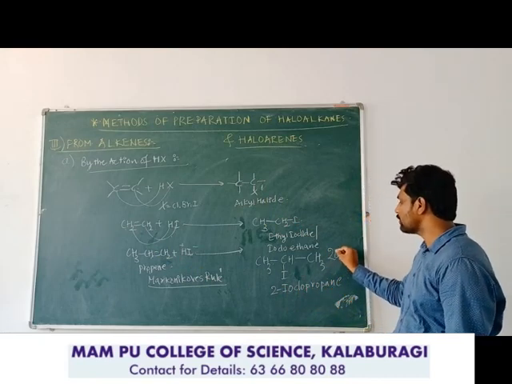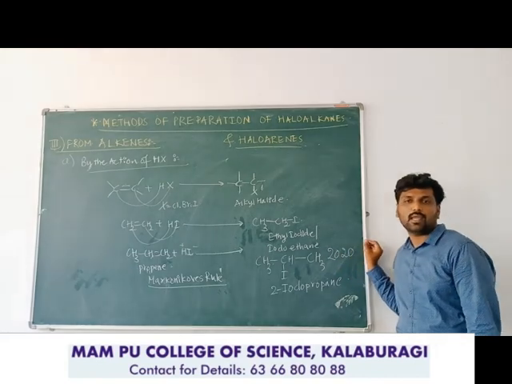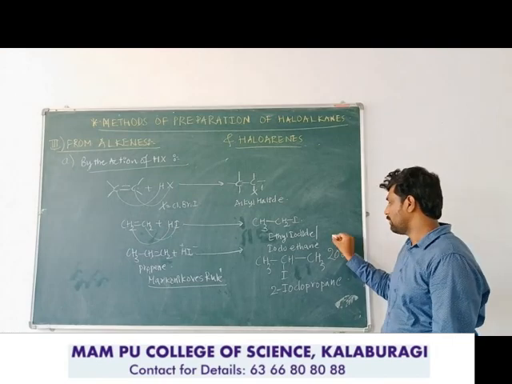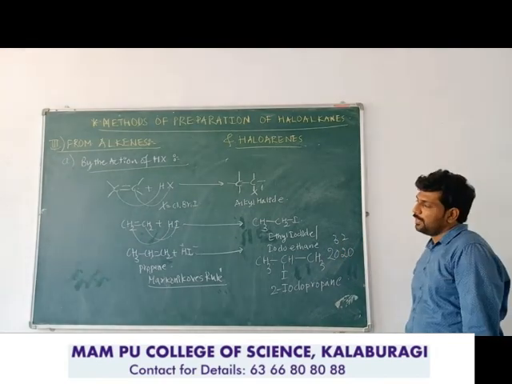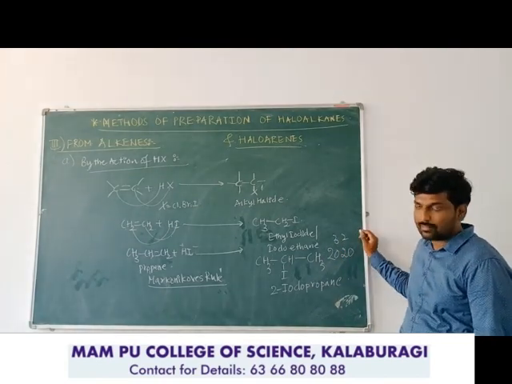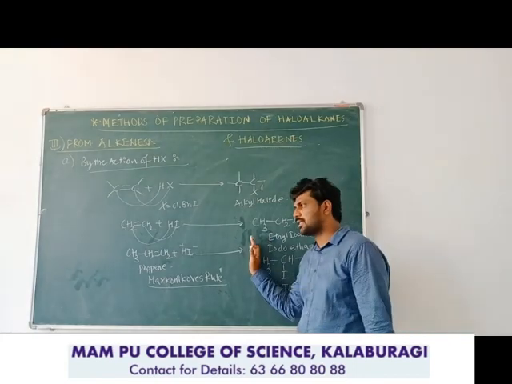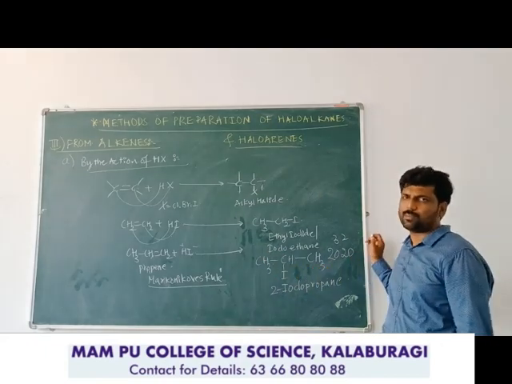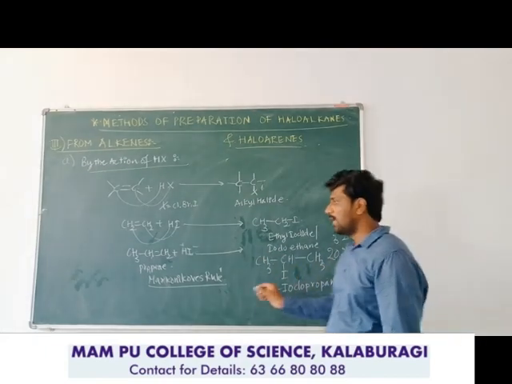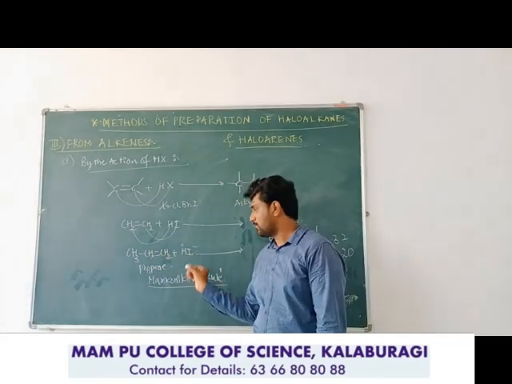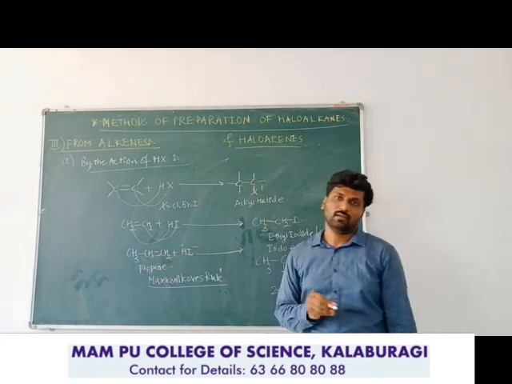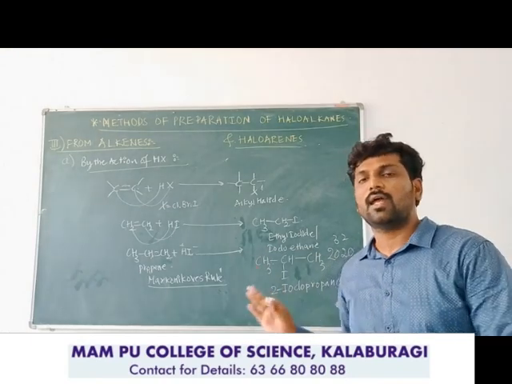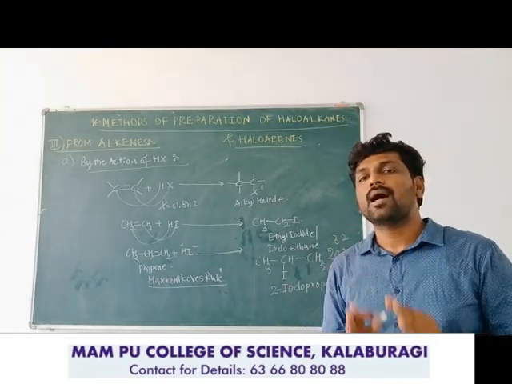In the 2020 Karnataka annual examination, question number 32C, you can see question number 32 in the question paper. They have given CH3 CH double bond CH2 plus HI, and you need to complete the reaction. So maximum students will add the hydrogen to the second carbon atom and iodine to the first carbon atom. That is anti-Markovnikov's rule, but here actually it is following Markovnikov's rule.